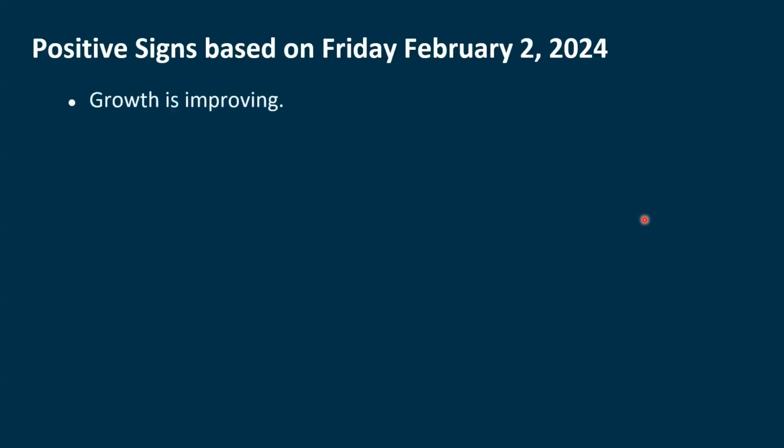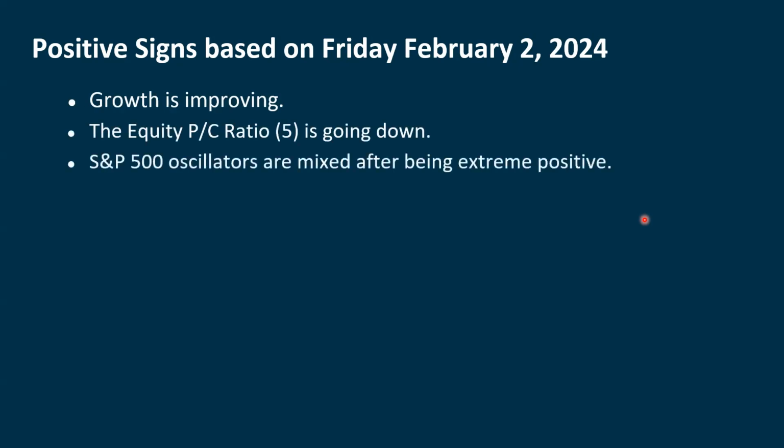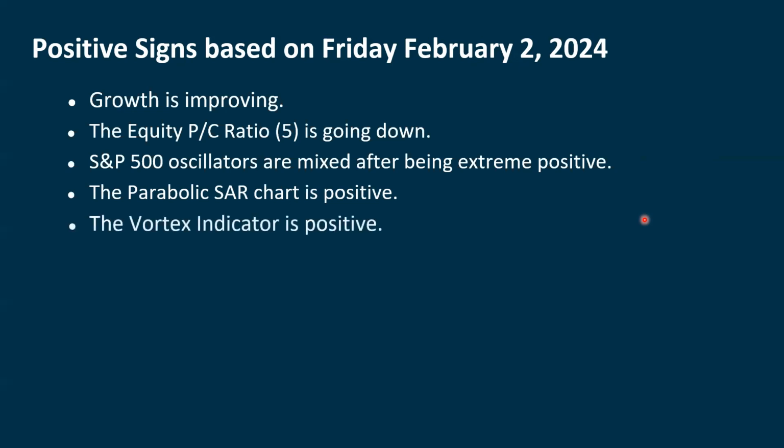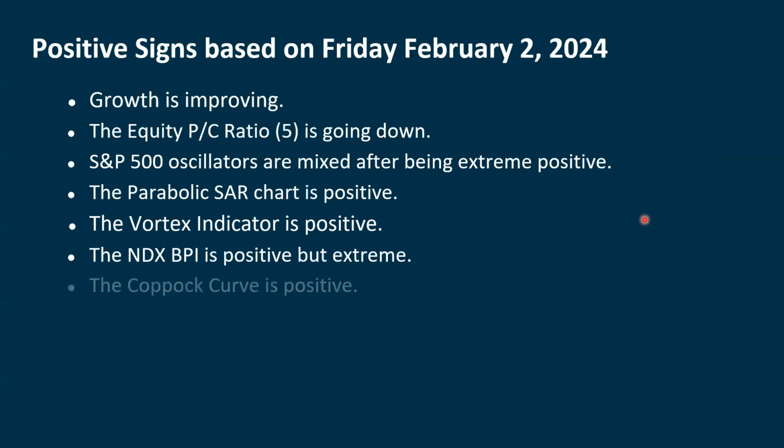Then our positive signs: growth is still, for the most part, showing some improvement. Our 5-period equity put-call ratio chart is going down. Our oscillators are mixed after most of them were extreme positive. In fact, I think all of them were. The parabolic SAR and the vortex charts are still positive. The bullish percent index for the NASDAQ 100 is positive, but it's over 70, so it's giving an extreme reading.